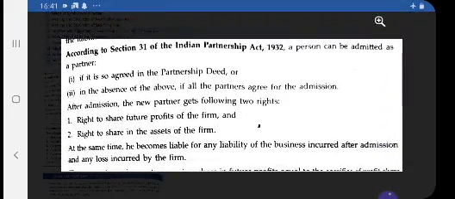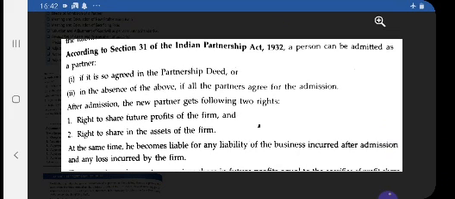According to section 31 of the Indian Partnership Act 1932, a person can be admitted as a partner on two conditions. If it is so agreed in the partnership deed, that is one case. Second, in the absence of the above, if all the partners agree for the admission, then also admission can take place.